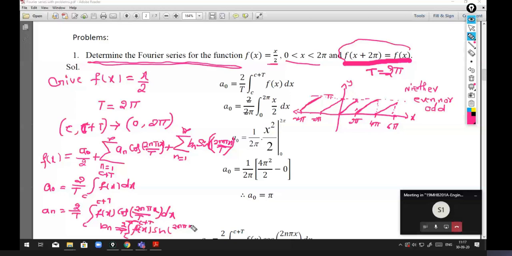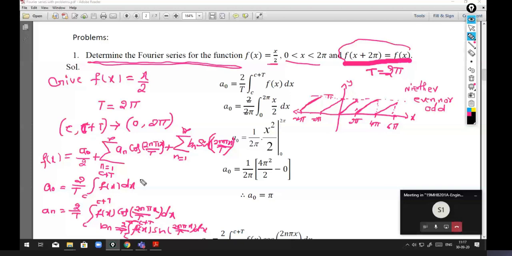Okay, so now we need to integrate this. Since we have seen it is neither even nor odd, we have to calculate a naught, an, bn. These three we need to calculate.